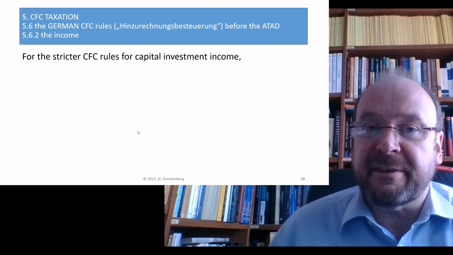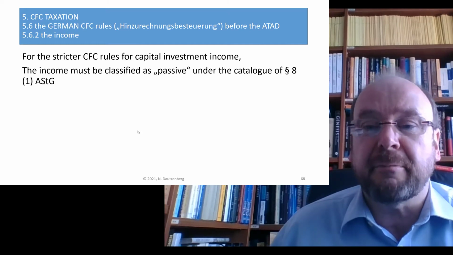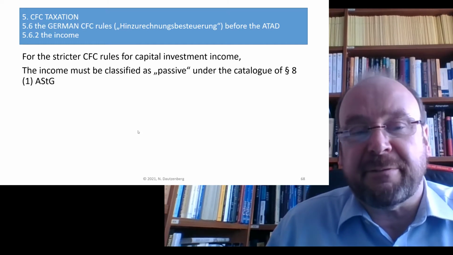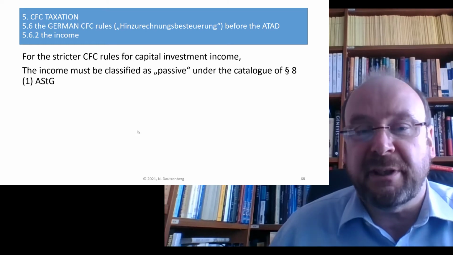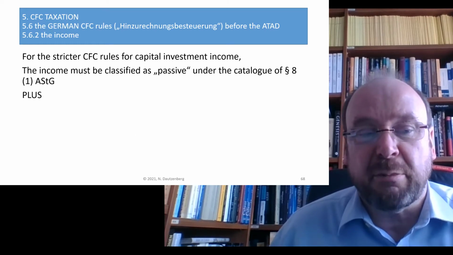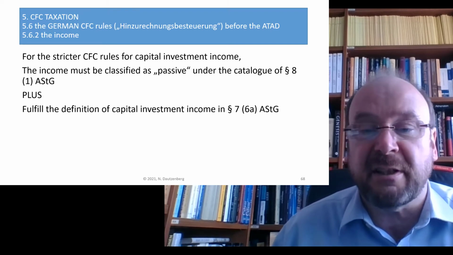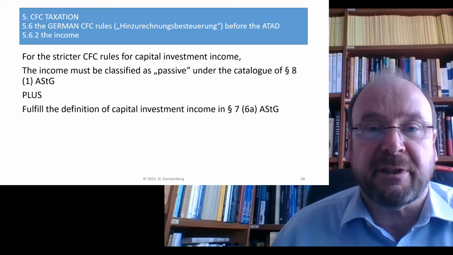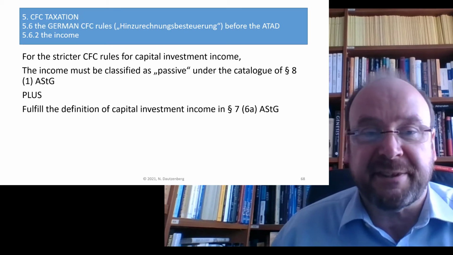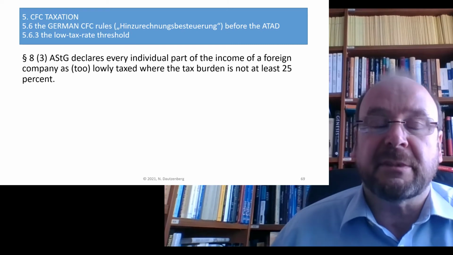For the stricter CFC rules for capital investment income, the requirement is that first the income must naturally be a part of the passive income, so not active, plus it must fulfill the definition of capital investment income in paragraph 7, subparagraph 6a, ASTG. So, yeah.